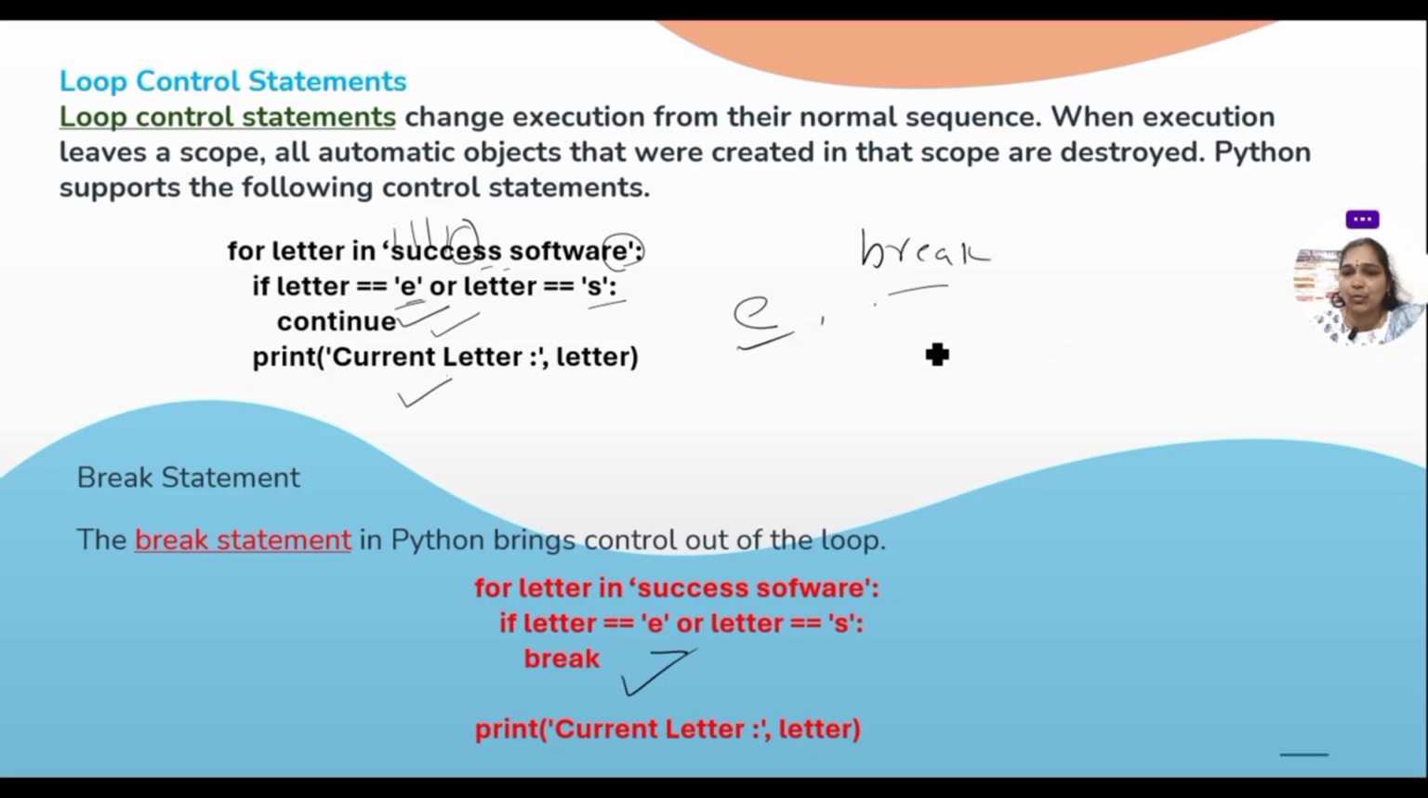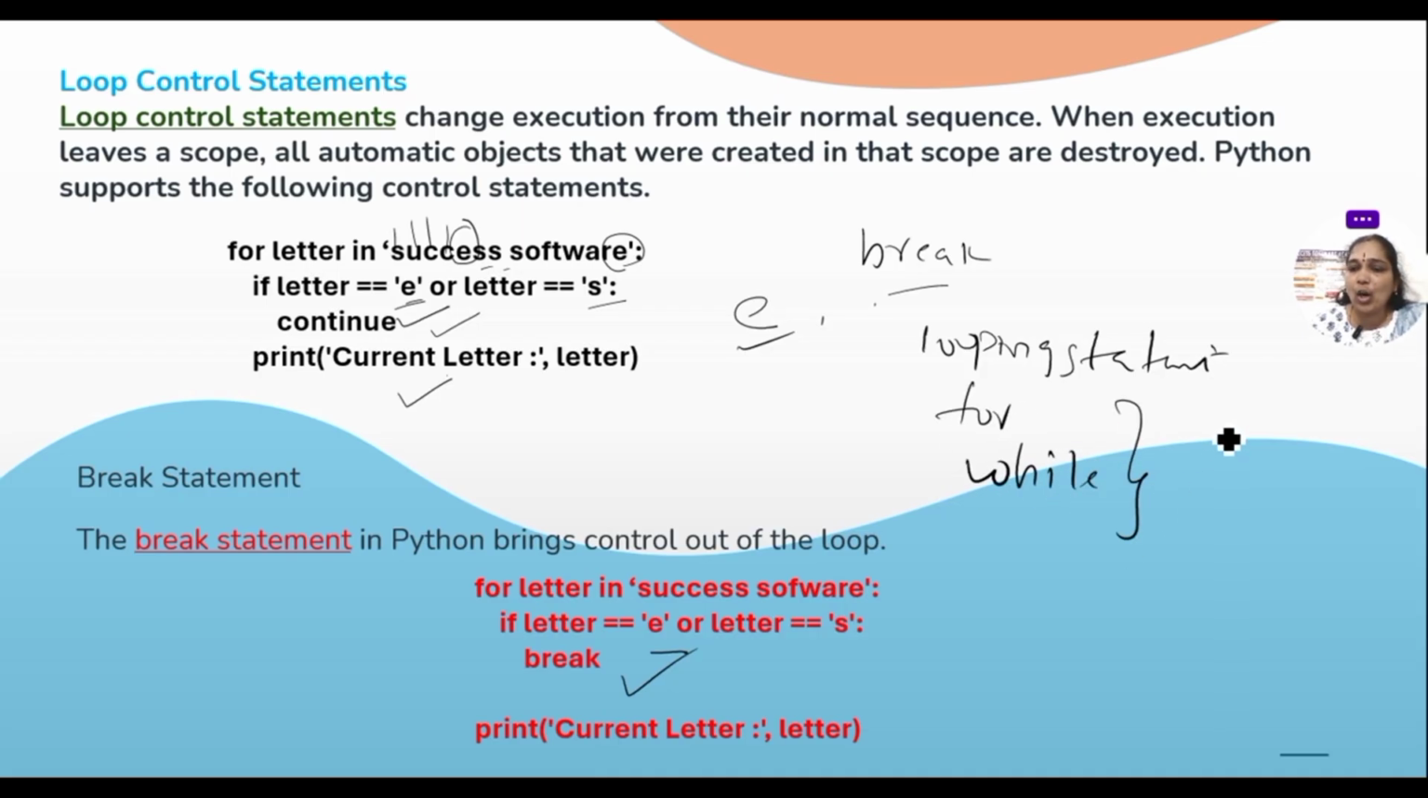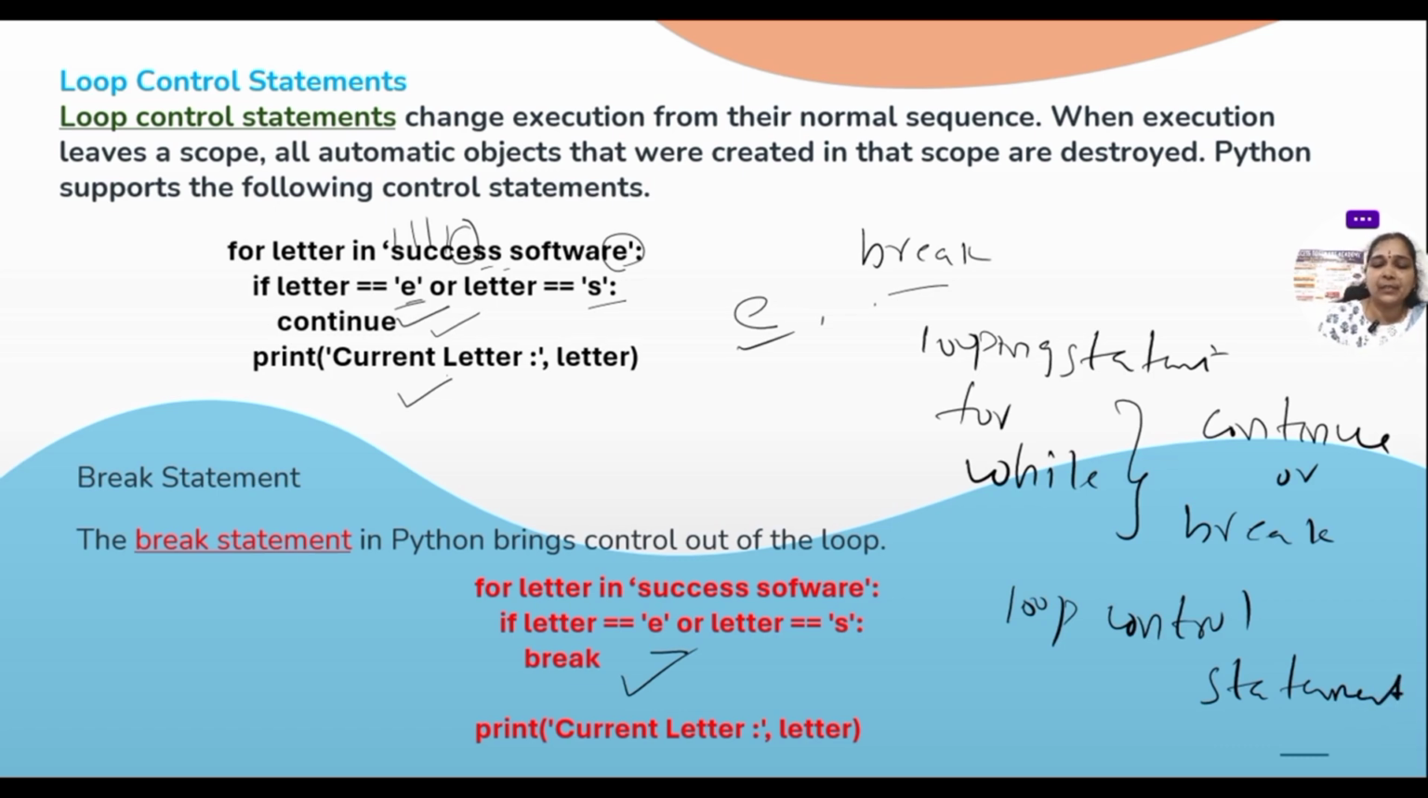That is a combination of break and continue. Simply, in a single word, I should say, a looping statement, that is either using a for statement or a while statement with a combination of continue or break, we can call it loop control statements. That combination is called loop control statements. Okay. So these are loop control statements.